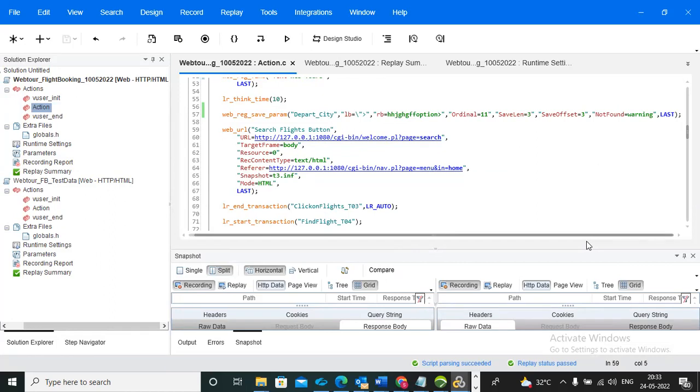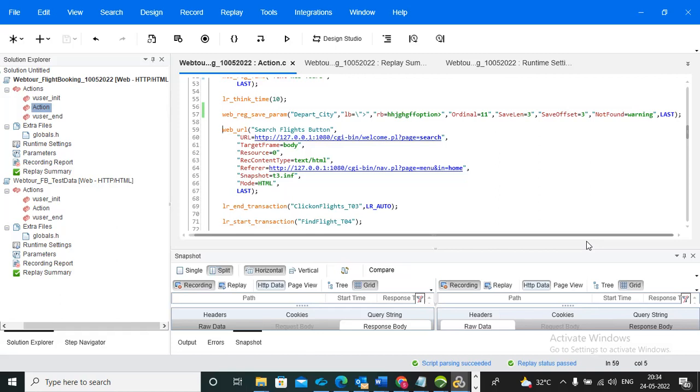So now what is the ordinal? Ordinal means we can enter the value, all values, whichever drop down value. Ordinal is nothing but an occurrence of the dynamic values. When you give ordinal is equal to all, it becomes an array and displays all the occurrences of the dynamic value. So if you want the third occurrence, then you need to give ordinal is equal to 3.